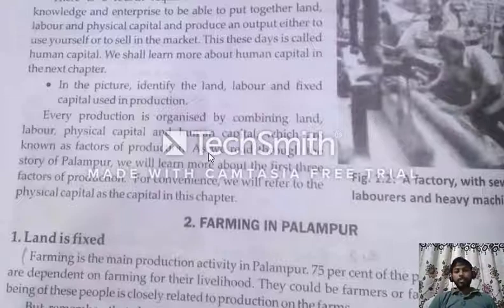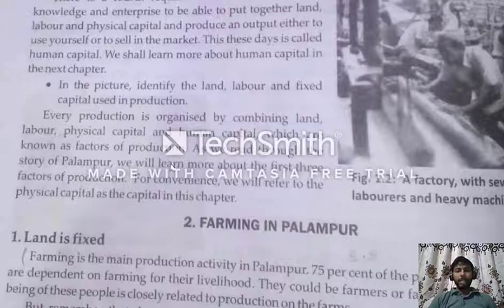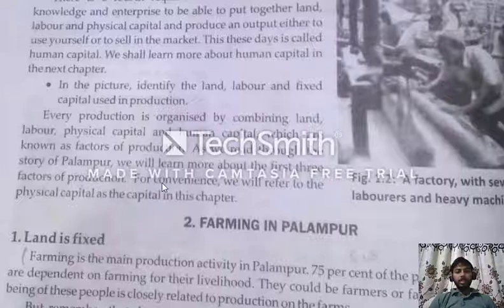As we read through the story of Palampur, we will learn more about the first three factors of production. For convenience, we will refer to the physical capital and the capital in the next chapter. So in this chapter, we will learn the first, second and third requirements, and the fourth we will learn in another chapter.